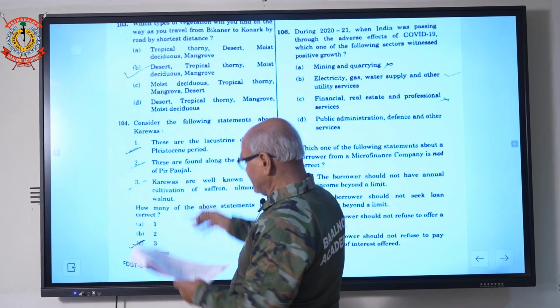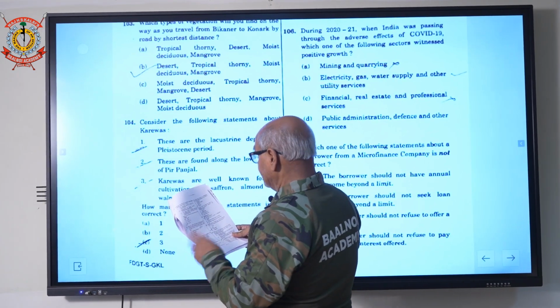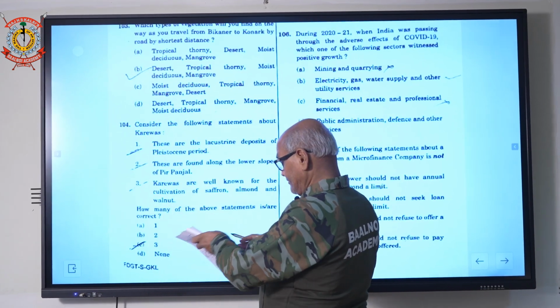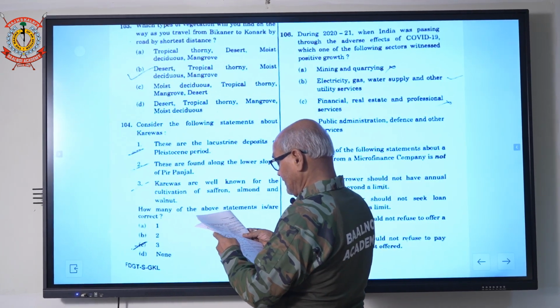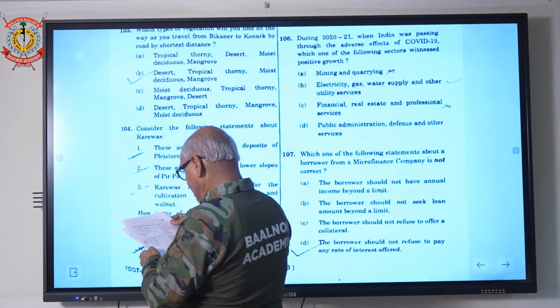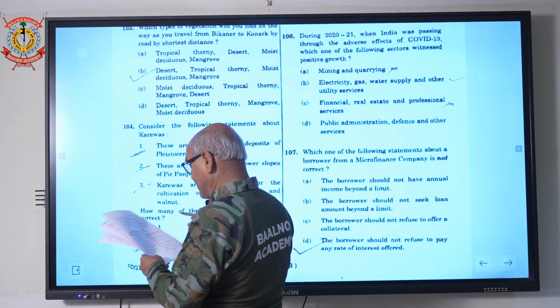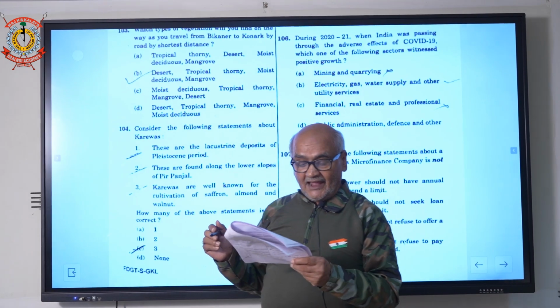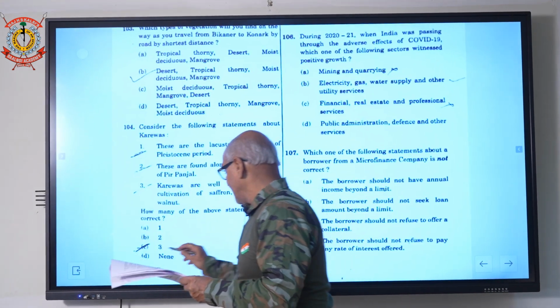Which of the following about Karewas? Which of the following statements is correct? Karewas are well known for cultivation of saffron, almond and walnuts. Only 3 is correct.